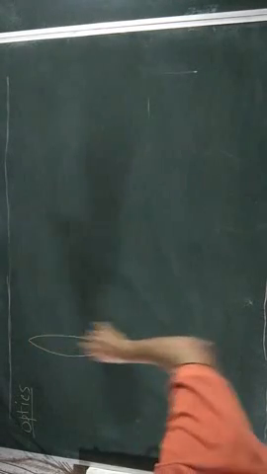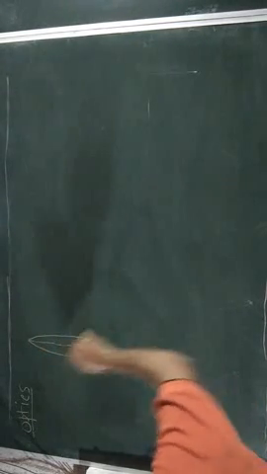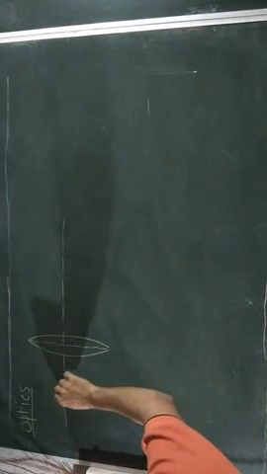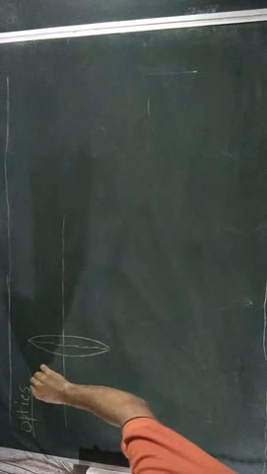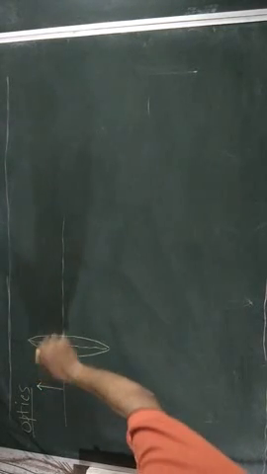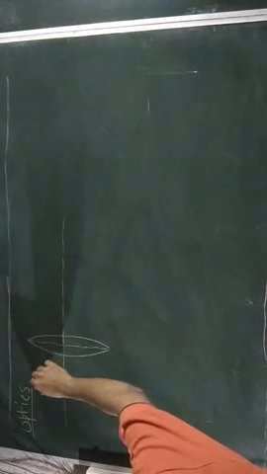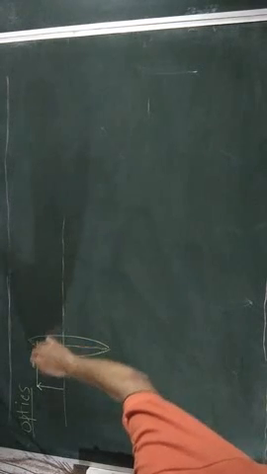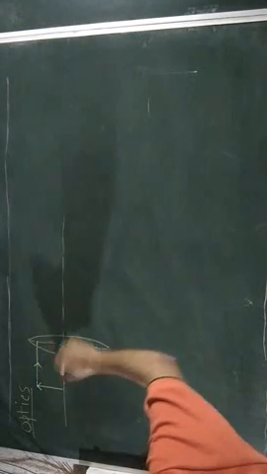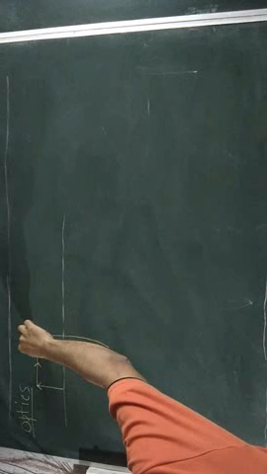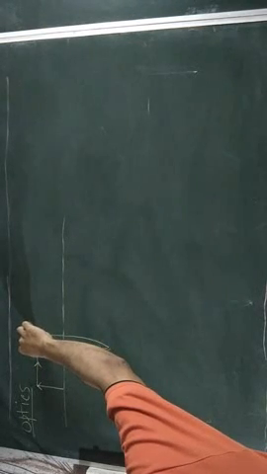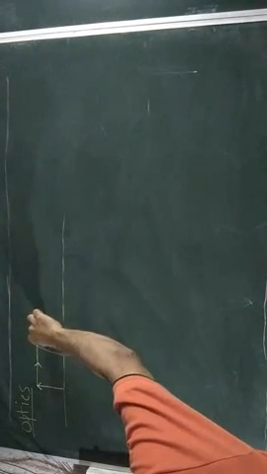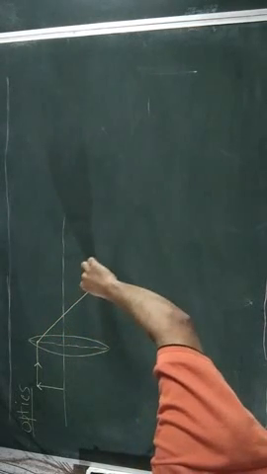Now, suppose there is an object in front of a lens, and any ray from that object coming parallel to the principal axis definitely moves, after being refracted, towards the principal axis and meets the principal axis at a certain point.